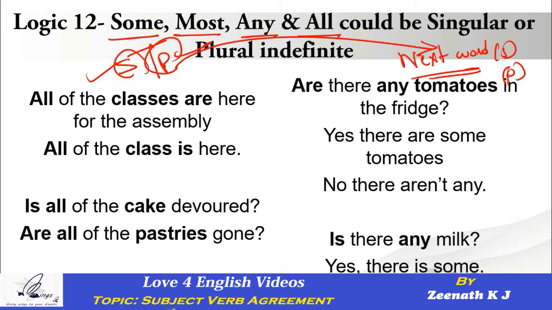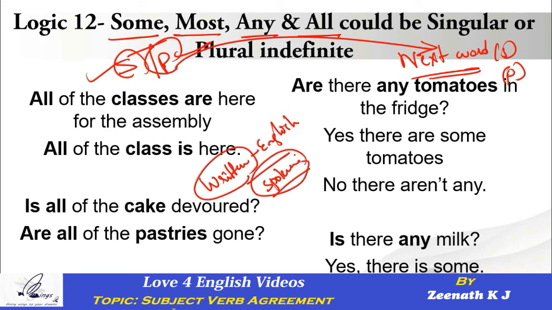So friends, that's all I have got for all of you in this video. I hope you learned a lot from the video because, as I started this video with a statement, more than 60 to 70% of mistakes will automatically get eliminated if we learn subject-verb agreement appropriately. Remember, whatever is applicable in written English is also applicable in spoken English too. It is the same grammar both in terms of writing as well as speaking.